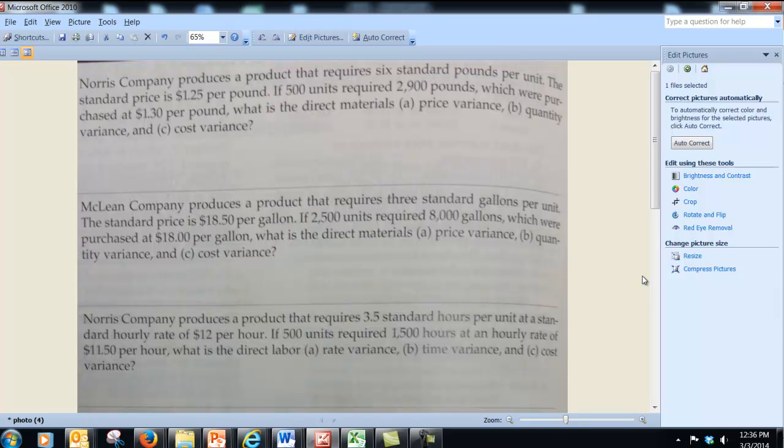So it might have a negative impact on performance because people feel like, hey, it's so difficult that I'm never going to be able to meet this. I might as well not even try. Currently attainable standards are sometimes called normal standards, and these can be attained with reasonable effort. So these allow for a certain amount of spoilage, waste, machine breakdowns, and things like that. So when reasonable standards are used, employees focus more on cost and are more likely to put forth their best efforts.